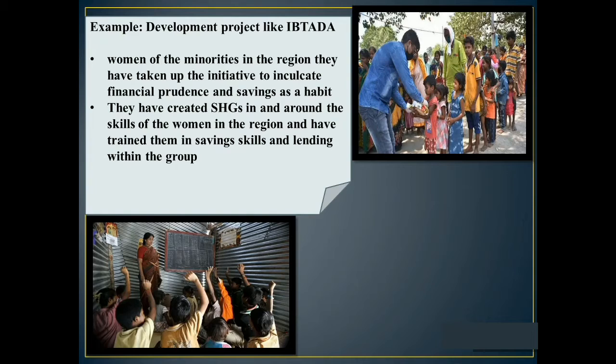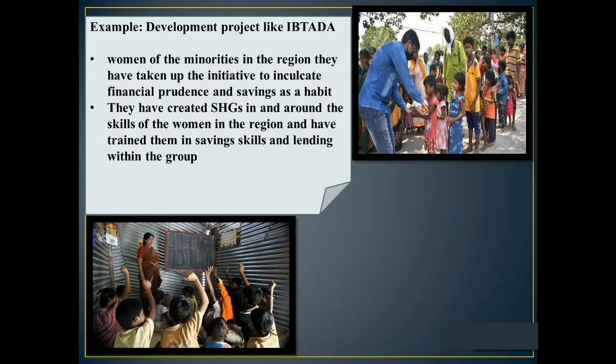Here we are going to discuss a development example like IPTATA. Let's talk about it. If we take a development project like IPTATA, the development NGO in the region of Alwar works in the sector of primary education for girls of the minority community in the region, and in a separate initiative for the women of the minorities in the region, they have taken up the initiative to inculcate financial prudence and savings as a habit.